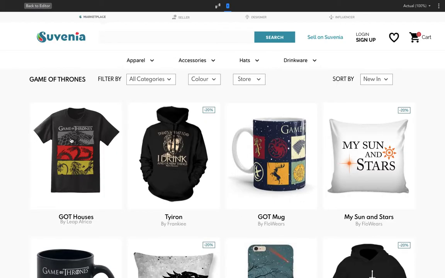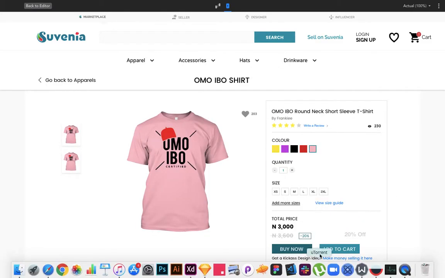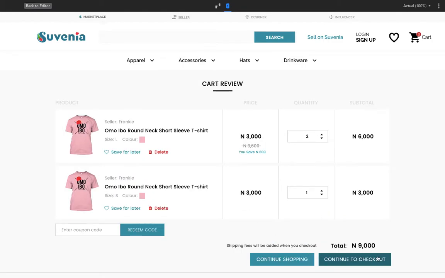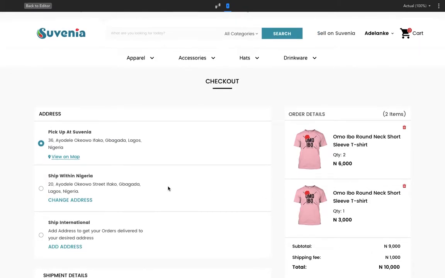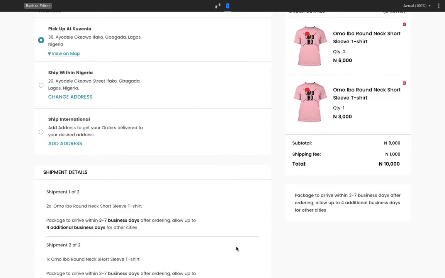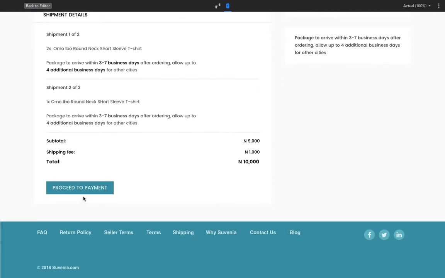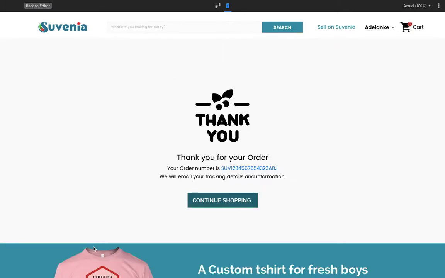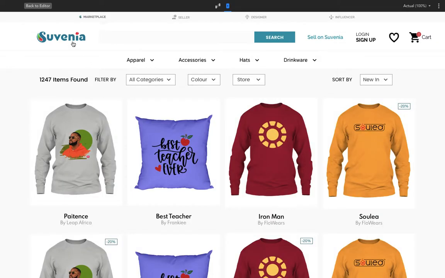This pretty much functions like an e-commerce site. They can pick the products. Once done, they are able to buy the products, complete the purchase process, and choose where they're able to pick up from, whether it's to pick up directly from us or to ship within Nigeria or ship internationally. They proceed to payment, get two payment options, whether to make payment instantly or pay later. And then once payment is made, they have completed the order. They can choose to continue shopping or move on to other things they are doing.